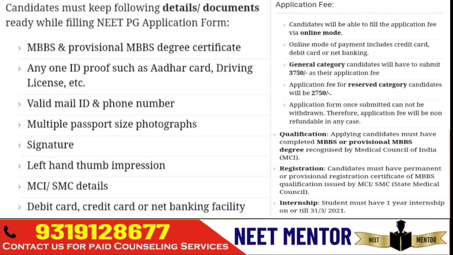So candidates will be able to fill the application form through online mode, and you can pay the application fee through credit card or debit card. The amount you need to pay for general category is 3,750, and for a reserved category like SC, ST or OBC it is 2,750. Once you have made the payment, it can't be refunded, so it's not refundable.